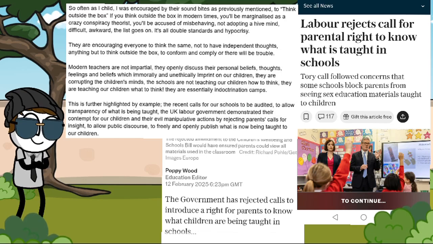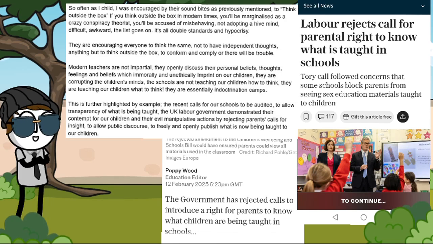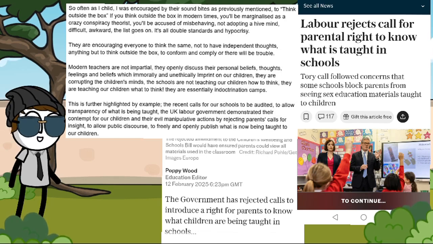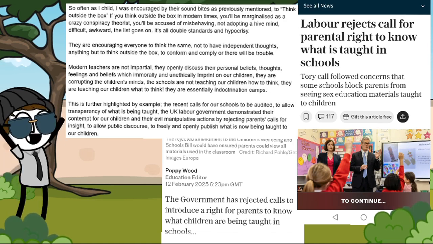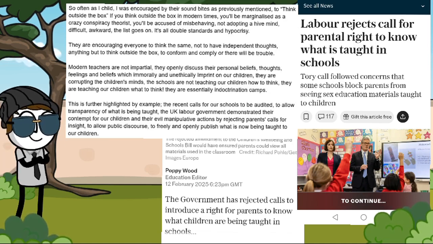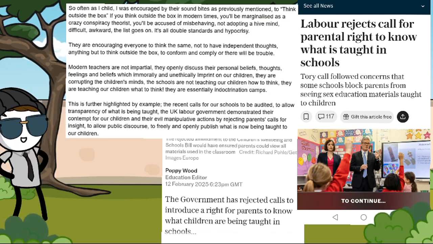If you think outside the box in modern times, however, you'll be marginalised as a crazy conspiracy theorist. You'll be accused of misbehaving, not adopting a hive mind, difficult, awkward, the list goes on. It's all double standards and hypocrisy. They are encouraging everyone to think the same, not to have independent thoughts, anything but to think outside the box, but to conform and comply or there will be trouble.